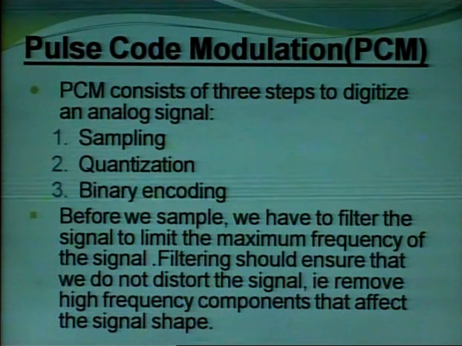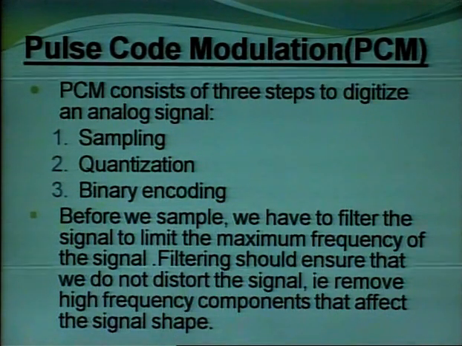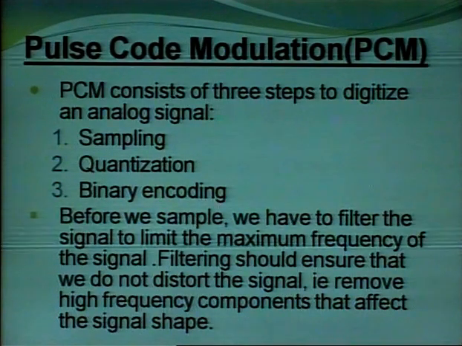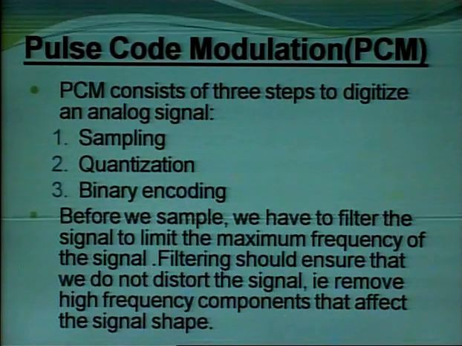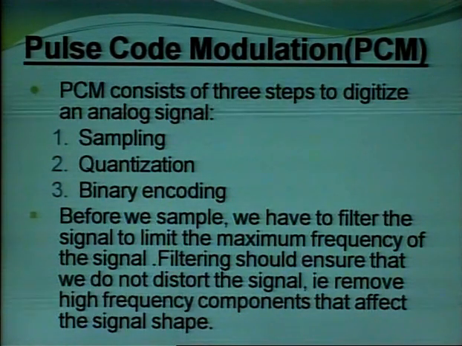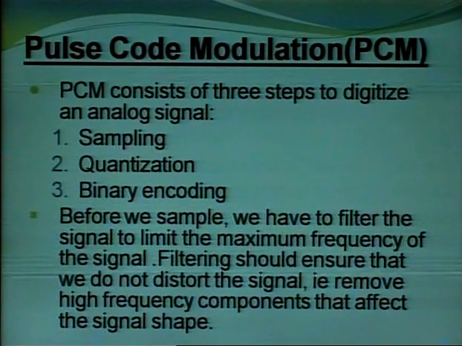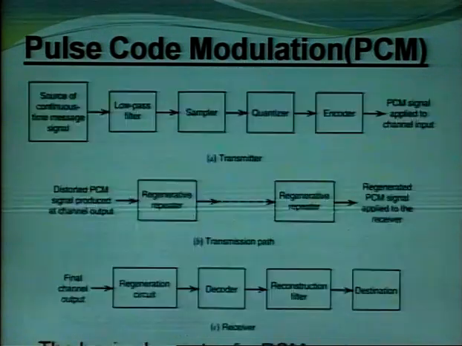Before we sample, we have to filter the signal to limit the maximum frequency of the signal. Filtering should ensure that we do not distort the signal, that is, remove the high frequency components that affect the signal shape. Before sampling, the signal is passed through a filter so that high frequency components that would distort the signal are removed.